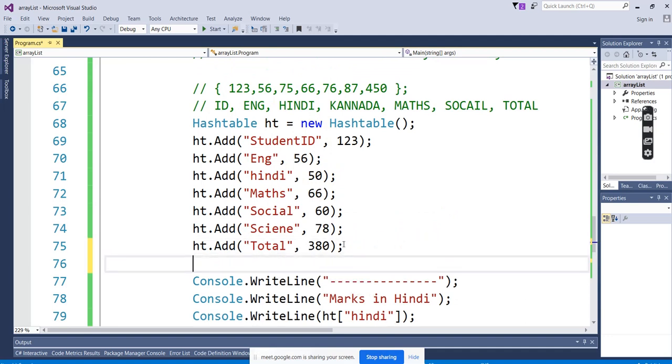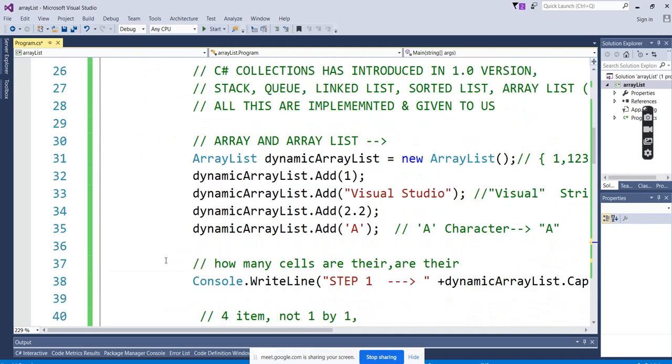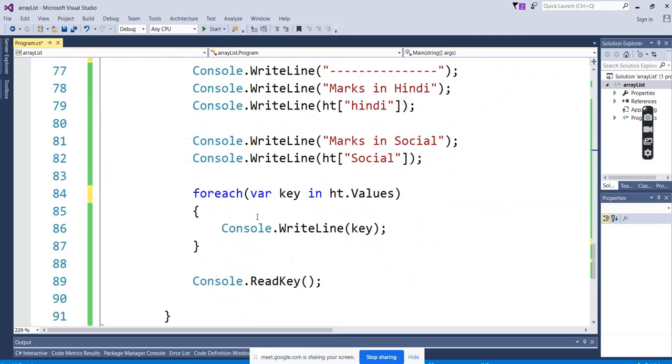If you see here, ht dot add, it is mentioning that the key is an object and the value is an object. So for fetching from the hash table, we go with the object. But in the array list, we don't know the data type; it's completely dynamic. We don't know what value we are storing. So here they are designed with the object instead of var.